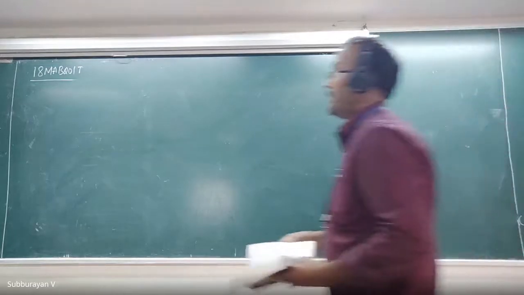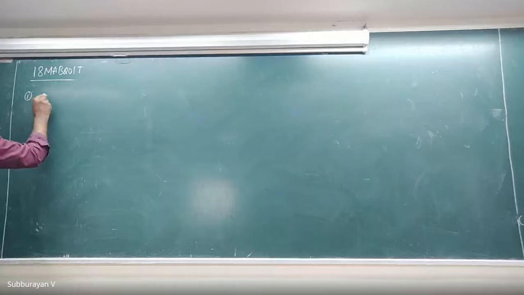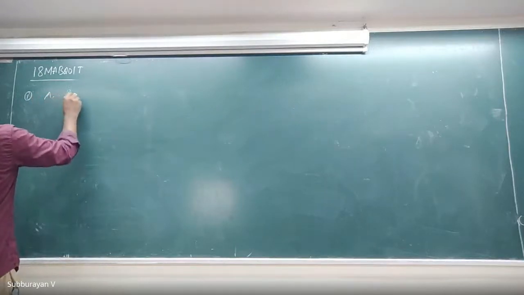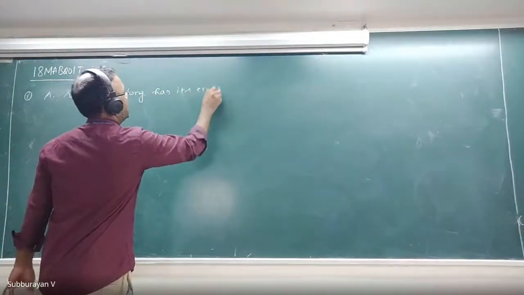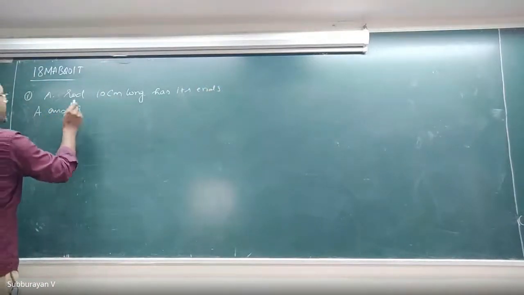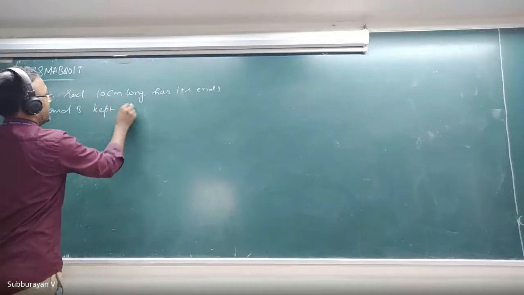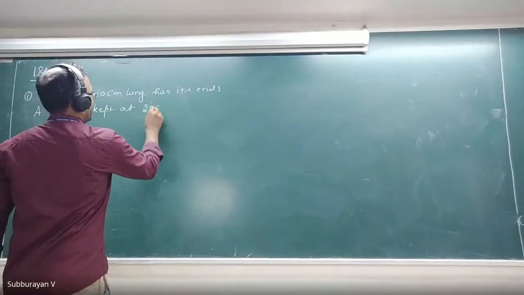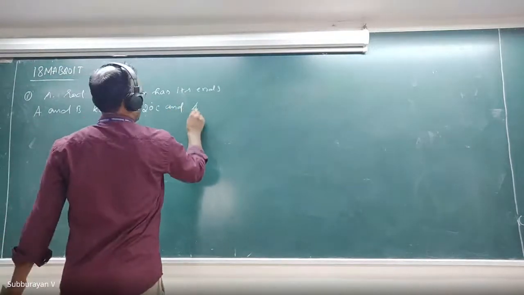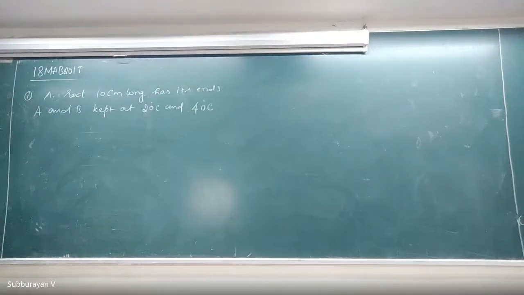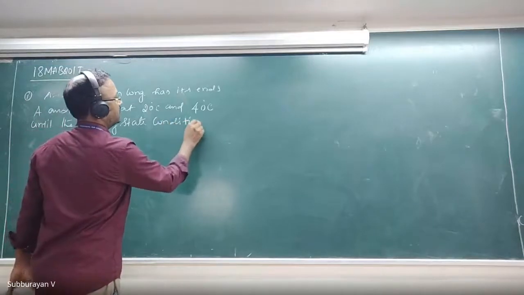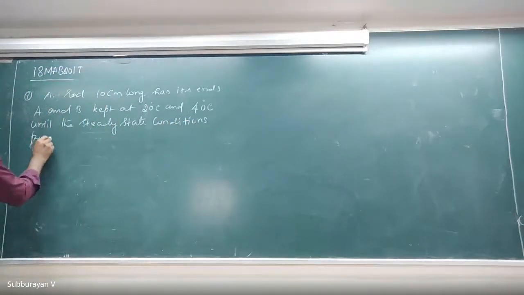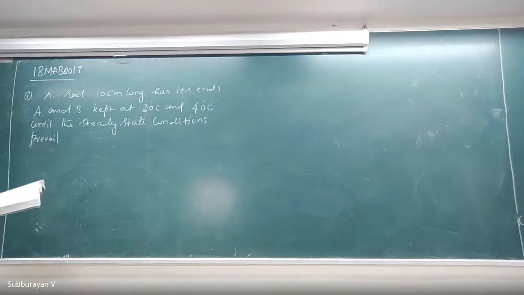A rod of 10 centimeter, first problem. A rod 10 centimeter long has its ends capital A and capital B kept at 20 degrees Celsius and 40 degrees Celsius until the steady state conditions prevail. Fine.